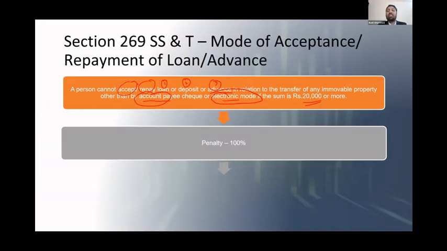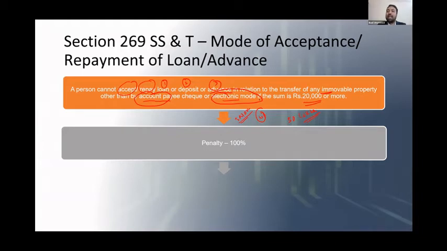Next one, how much is the penalty? 100%. 100% is the penalty. So let's take an example. You are going to sell a property, transfer an immovable property. So the property price, let's assume 50 lakhs, is the sale consideration. And you took 10% as advance, 5 lakhs. And you collected this advance in cash, gone. You have to pay the entire 5 lakh as penalty.